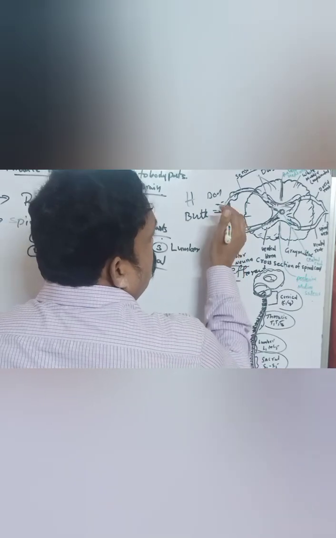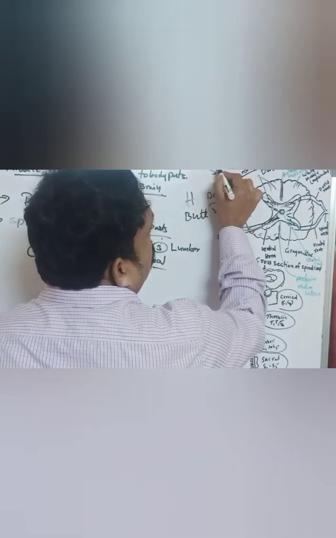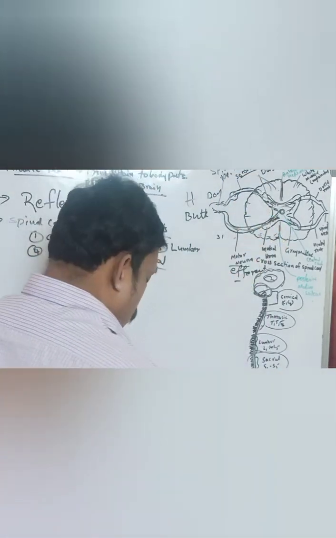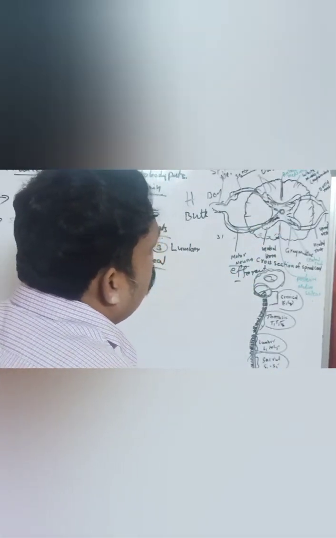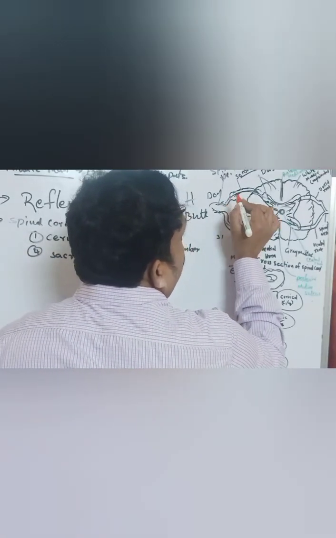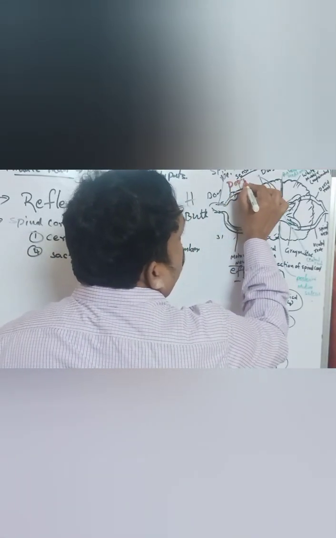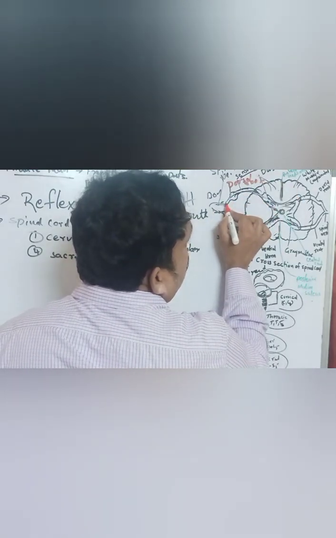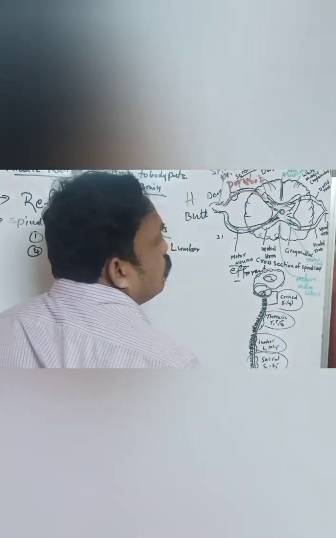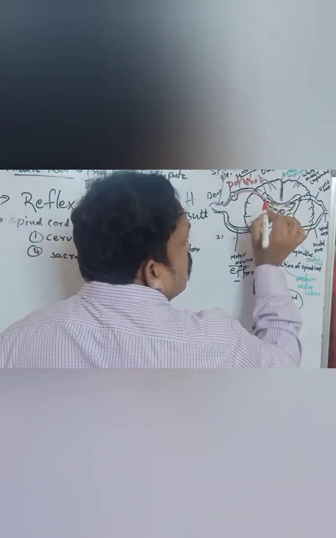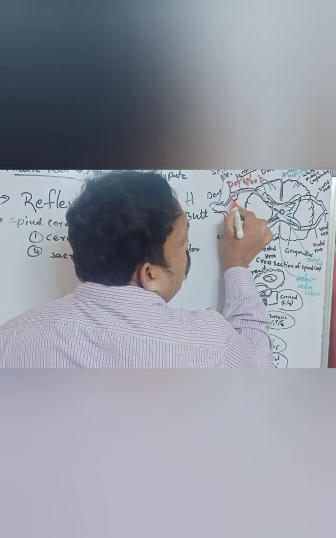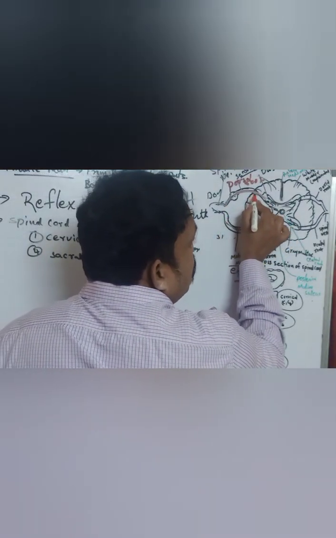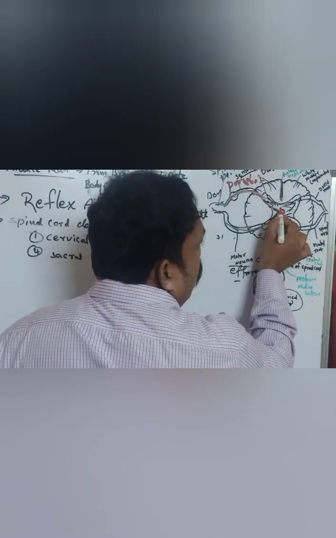This is what we call the spinal nerve. Here, this is the dorsal root. This dorsal root passes sensory commands from body parts to the spinal cord.